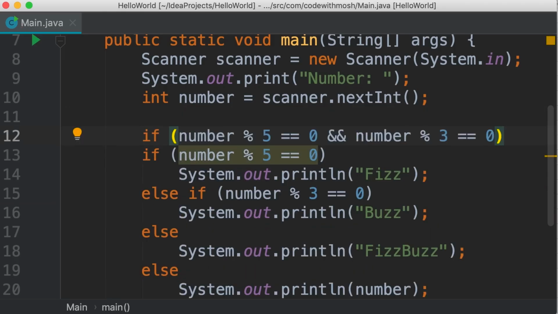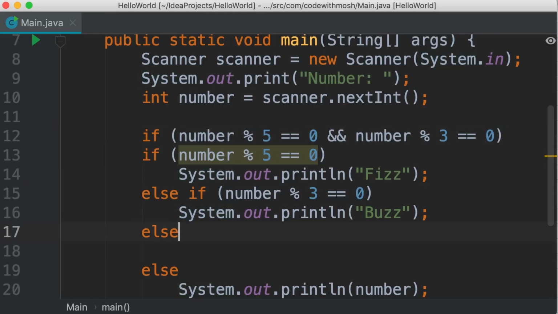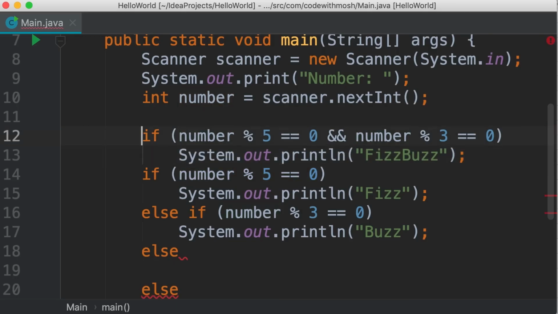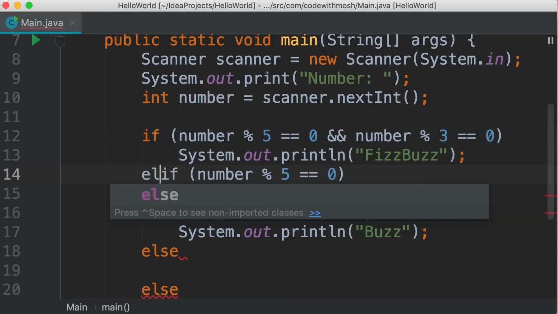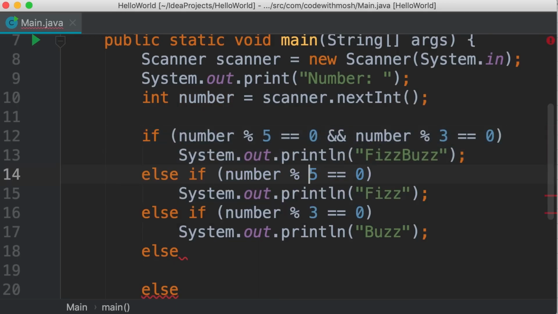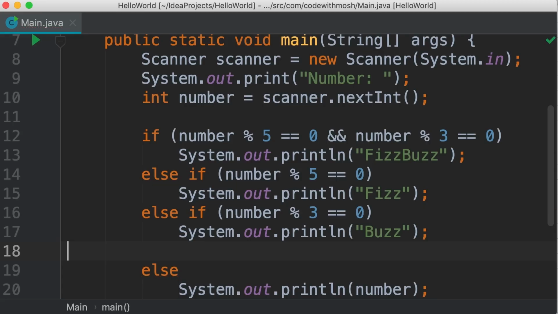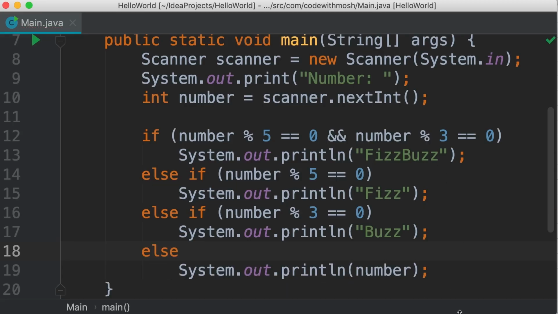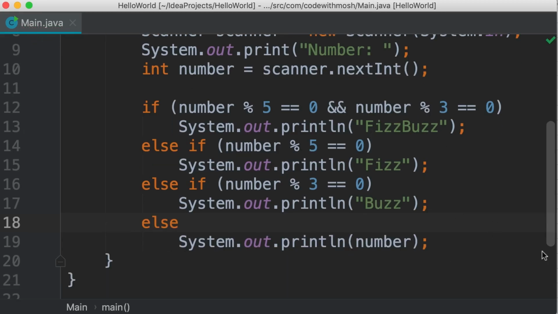So if the number is divisible by 5 and 3, we're going to print fizz buzz. So this is very specific. Otherwise, if the number is only divisible by 5, we print fizz. Else, if it's divisible by 3, we print buzz. And finally, if none of its conditions is true, then we print the same number.